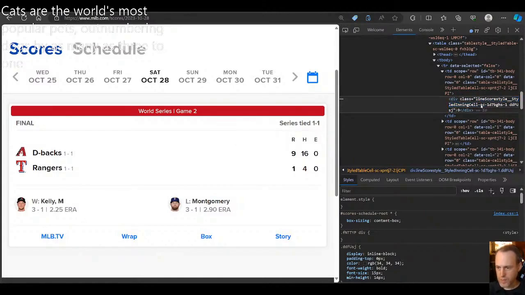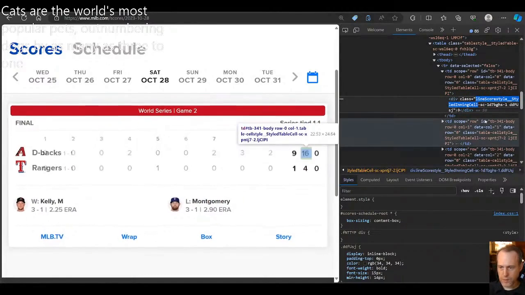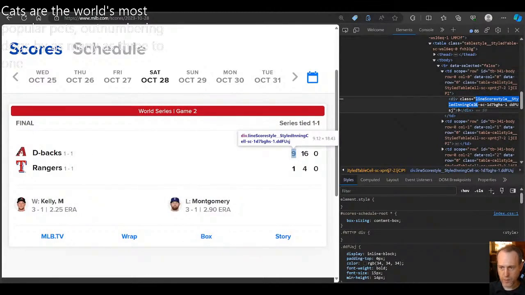Now, what I'm seeing is that there's a bunch of random stuff in here. If I refresh the page, these things are probably going to get a new ID. But it looks like the beginning of this class is not random. It's something that will probably show up in other divs, but it will show up consistently if I refresh the page. So let's get this section.